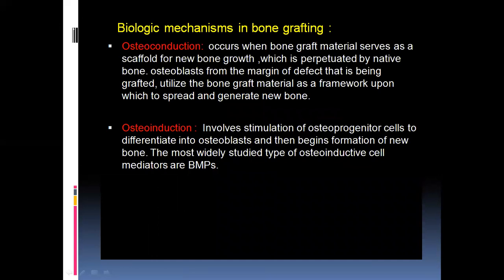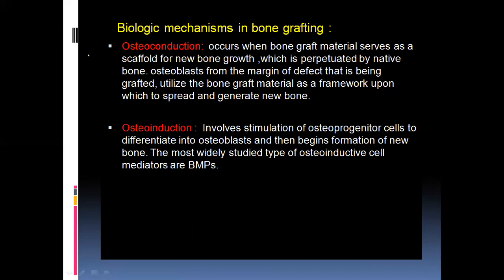So now, what are the main biologic mechanisms in bone grafting? How does the bone graft consist of certain characteristics? Every bone graft doesn't have the similar property. Each bone graft will differ according to its properties.